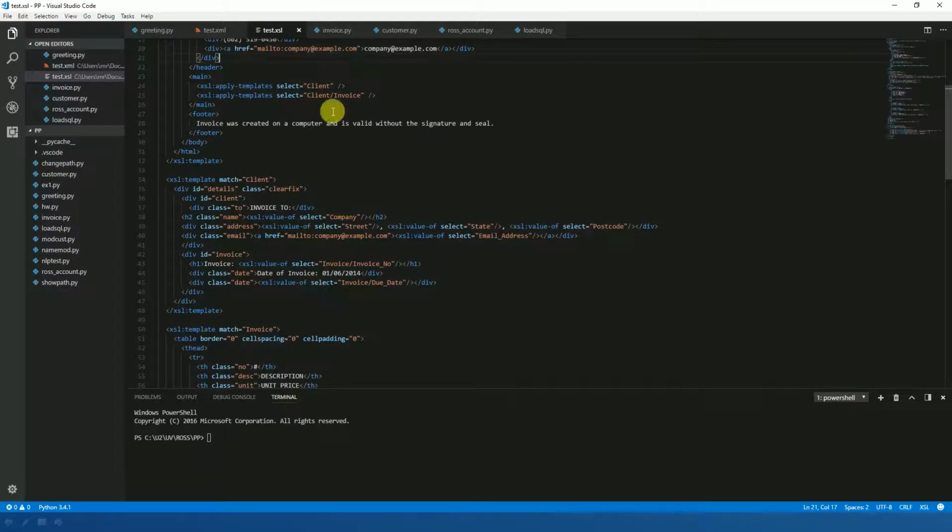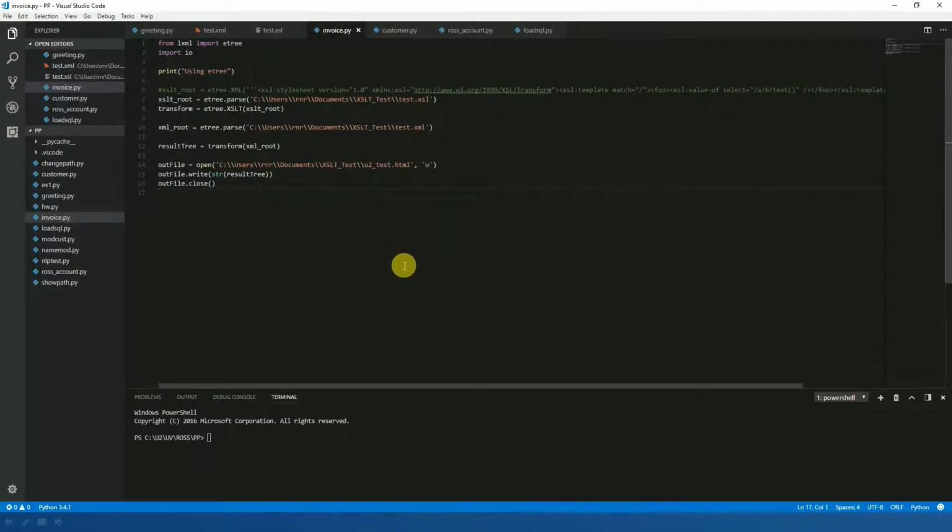The Python code to run that is in my invoice file here, and you can see it's a very short file. Firstly, the functionality of XSLT is available in Python through the LXML library, and you can see from the top of the file that I've imported the LXML library into this program. LXML does not come standard with Python. It's a package available on PyPI, the Python Package Index, and I've downloaded it and installed it from there.